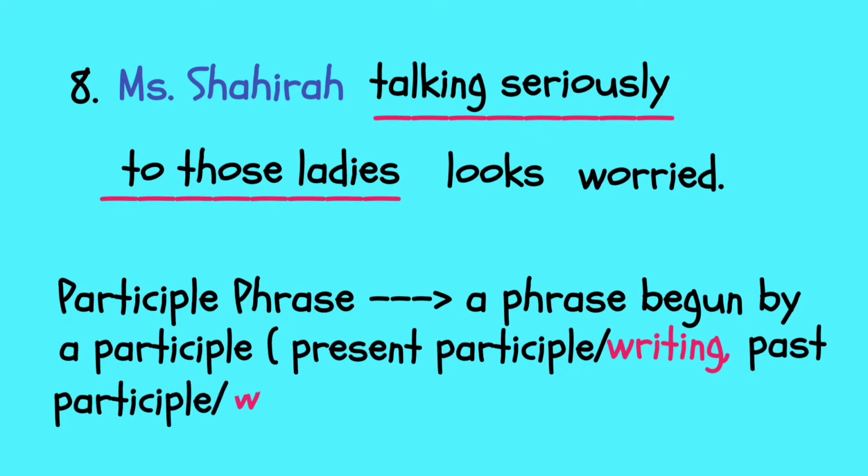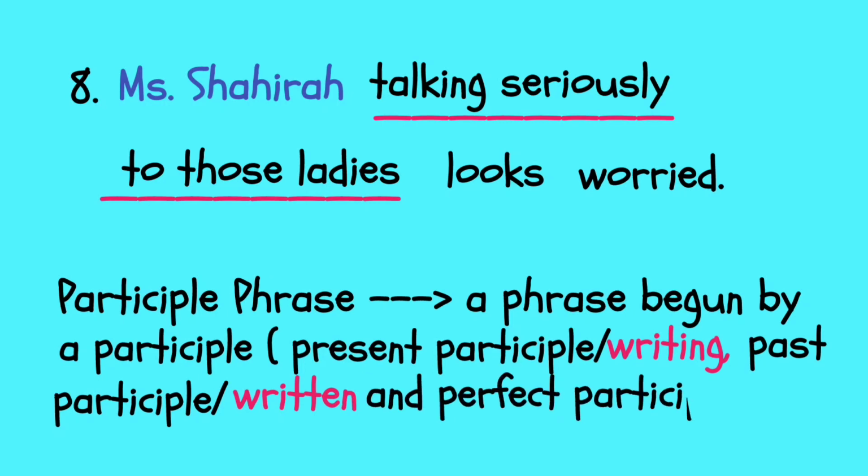For example, we have written, gone, done, or understood, or plus ed for some regular verbs. And then kind number 3 is perfect participle. It uses having plus past participle: having written, having gone, and many others.